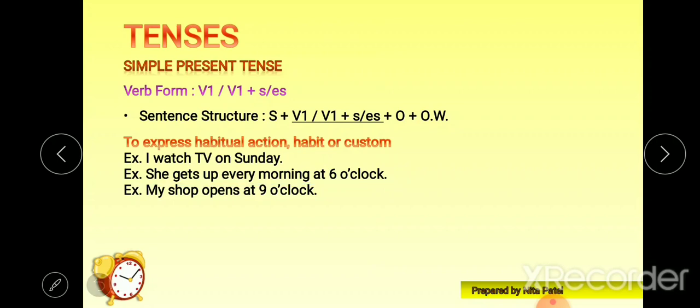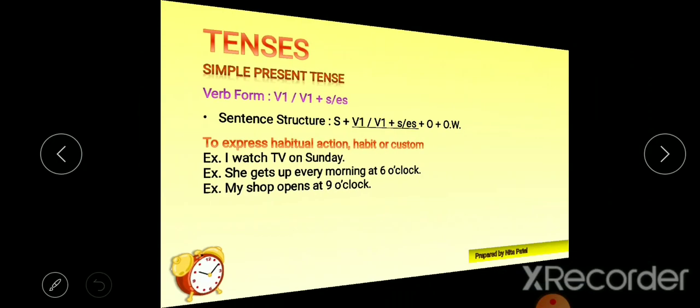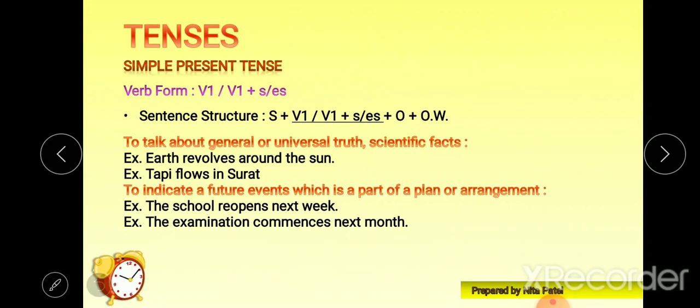Okay, last example. My shop opens at 9 o'clock. Now, these are the customs, these are the rules. So I have maintained a certain custom for my shop, that it generally opens at 9 o'clock only. So in this condition, to express habitual action, habit or custom, we can go for simple present tense. Let's see another use of simple present tense.